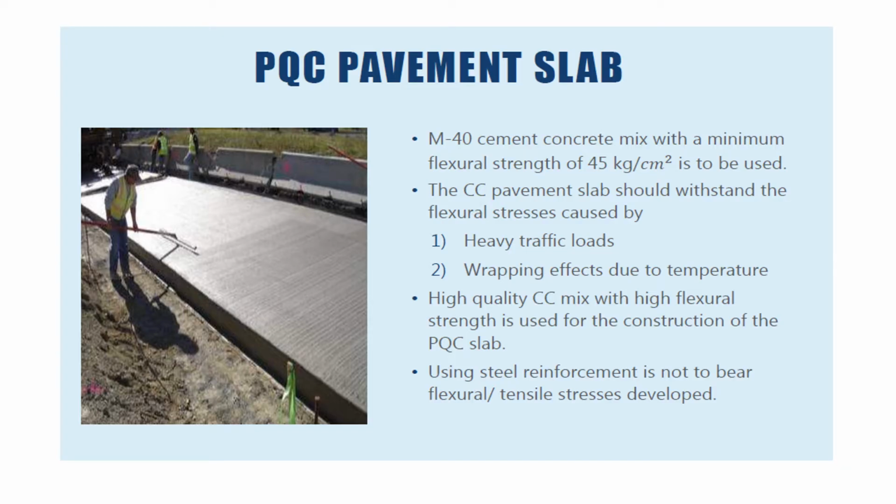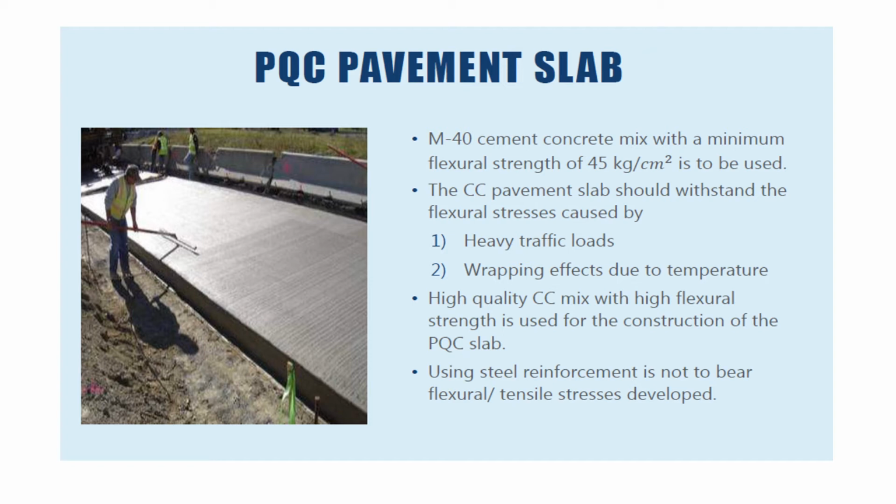PQC pavement slab. The materials required for the construction of CC pavements may be divided into two parts. One is selection of basic component materials and the other is mix design and production of pavement quality concrete, that is PQC, the mix required to construct the pavement. An M40 cement concrete mix with a minimum flexure strength of 45 kg per centimeter square is to be used.